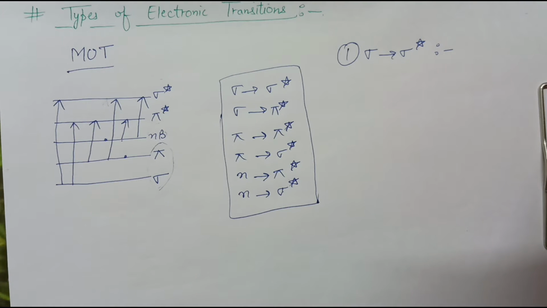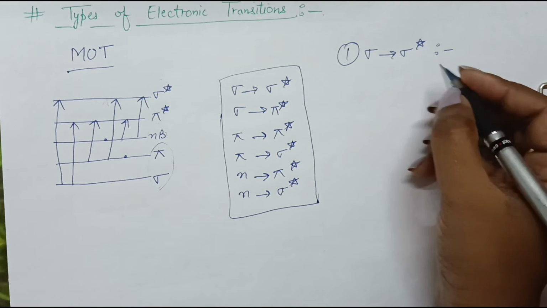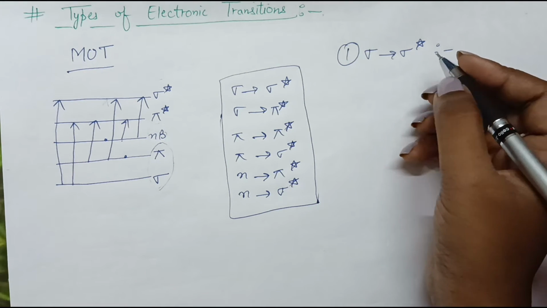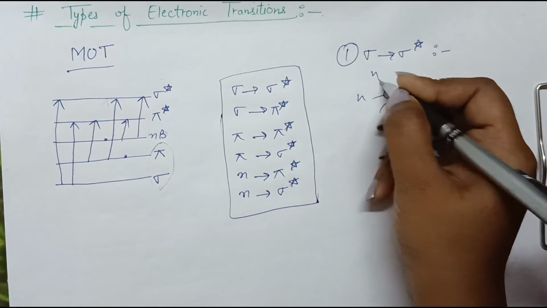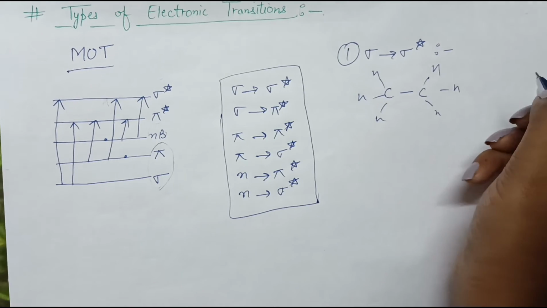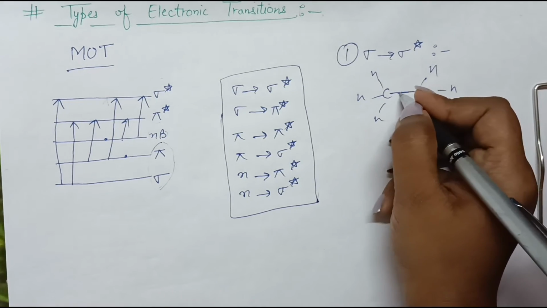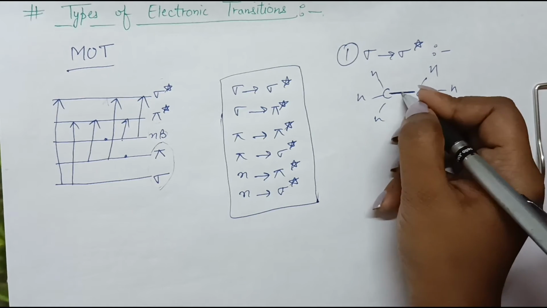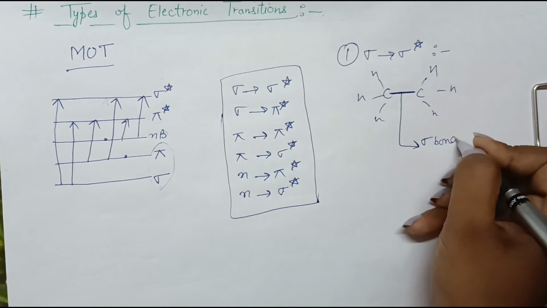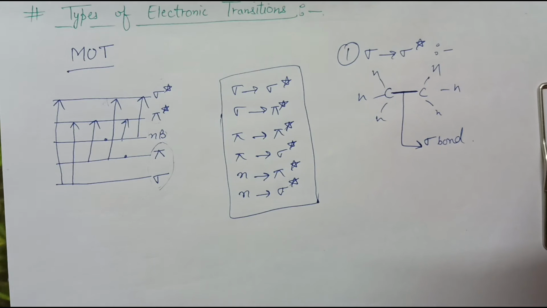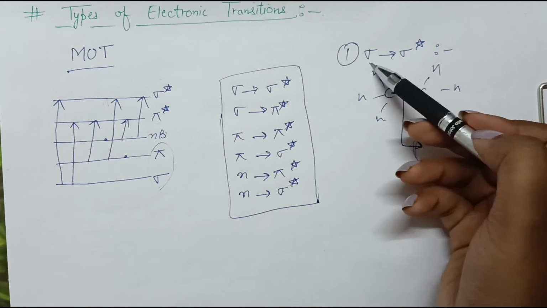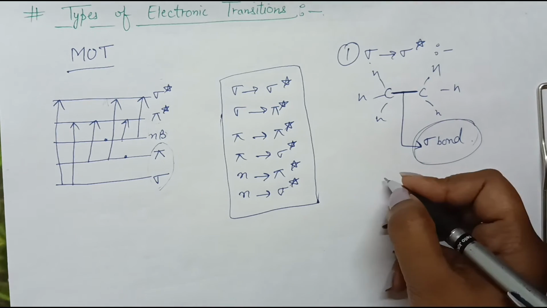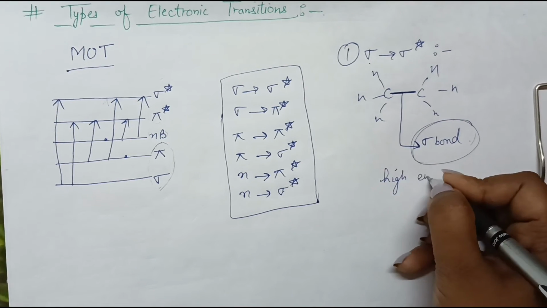If we talk about sigma bonds, then we are talking about the sigma to sigma star transition. Suppose we take the simplest alkane. This particular bond is the sigma bond, and we know that this is a very strong bond, right? If we want to do the excitation from sigma to sigma star, it will require very high energy for the excitation.